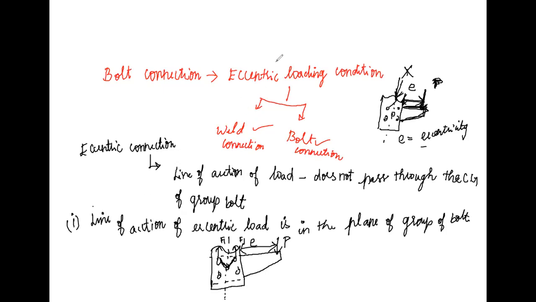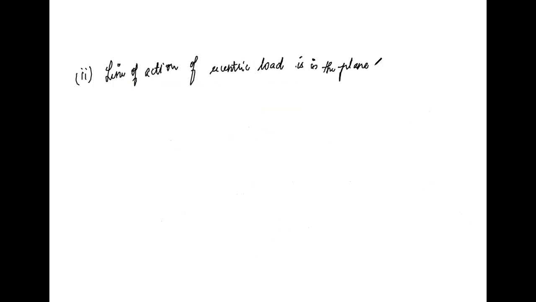Then coming to the second condition: the line of action of eccentric load is in the plane perpendicular to the plane of group of bolts.